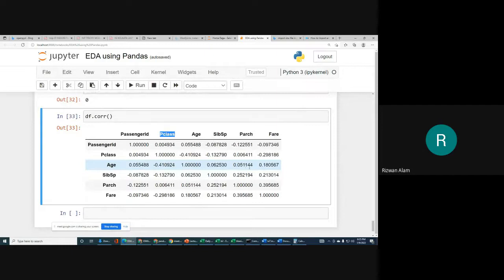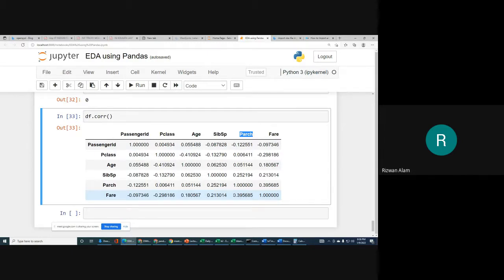But for example, if you go for Fare and Parch, these two columns are a little bit related to each other.